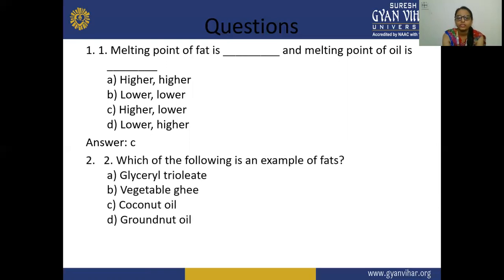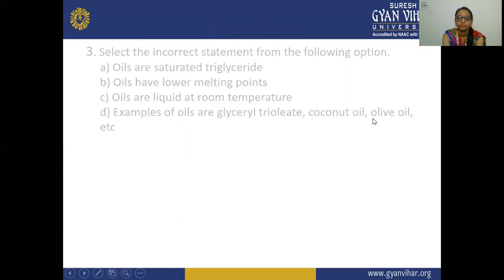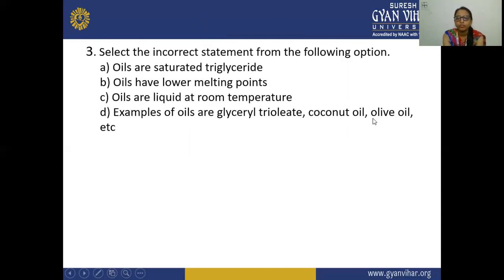Next, which of the following is an example of fat? B, vegetable ghee is an example of fat. Check the incorrect statement from the following options. So first is oil has saturated triglyceride, oil has lower melting point, oils are liquid at room temperature. Examples of oils are triolein, coconut oil, olive oil. So the answer is A, oils are saturated triglyceride.